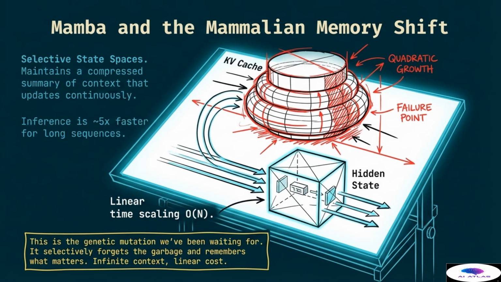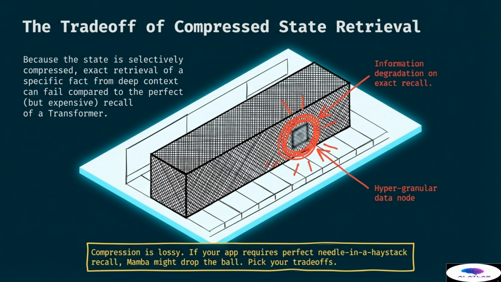required by next-generation applications. Every innovation has its downside, and here we explore the trade-off of compressed state retrieval. Because the state in models like Mamba is selectively compressed, the exact retrieval of a specific fact from deep context can fail. This is in contrast to the expensive but perfect recall offered by a transformer.